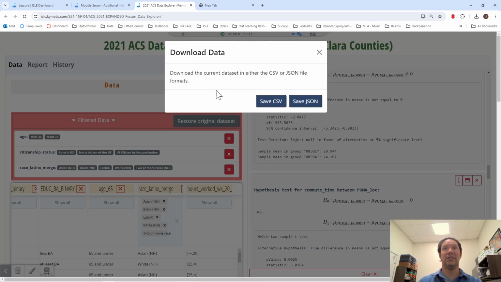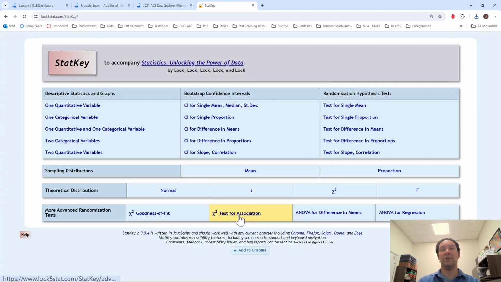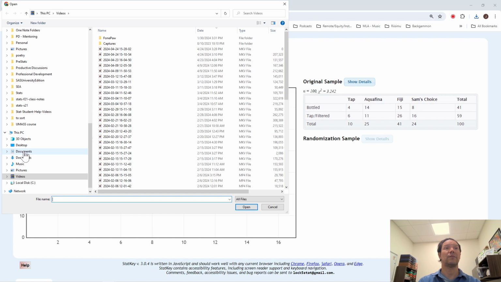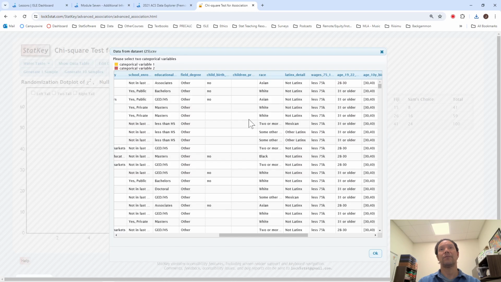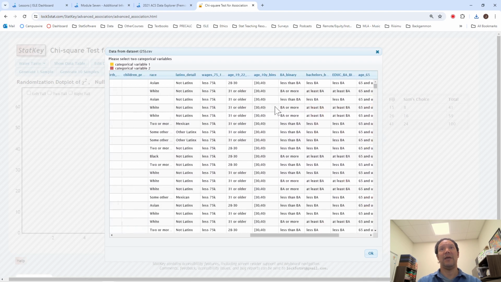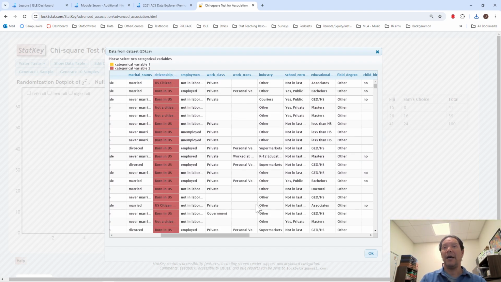I can now download this data as a CSV, go over to StatKey, and go into chi-square test for association. And I can upload my file. I want to know if this race and Latinx merge, this ethnicity, is associated with citizenship status. I'm going to let race be my explanatory variable, and then I'm going to have citizenship status be my other variable. I've got to finish this video.